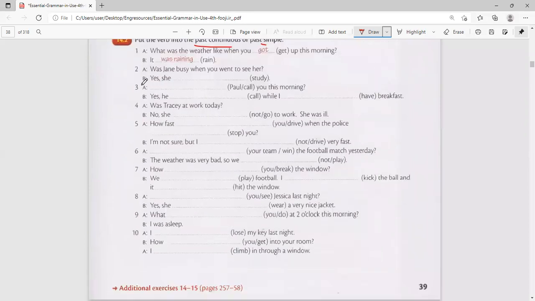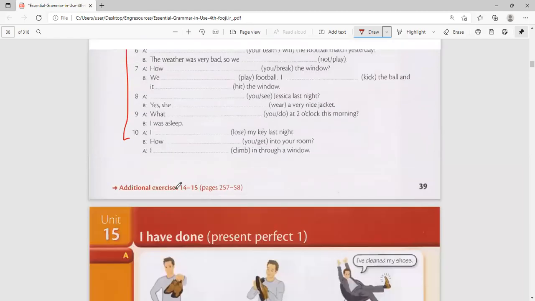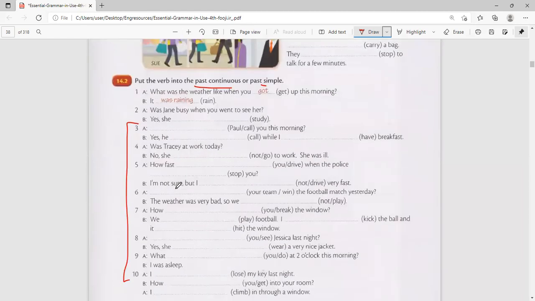So I want you to try number 3 up to number 10 as your homework. Are we together? Please try that. Choose whether it is past continuous or past simple. Is that okay? Yes. Okay. Very good. So we go for a break.